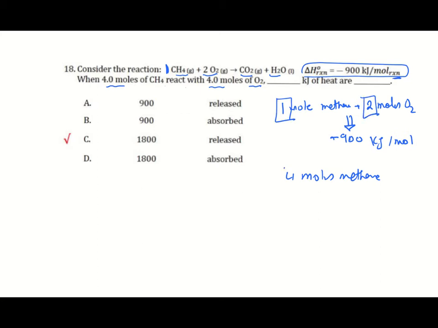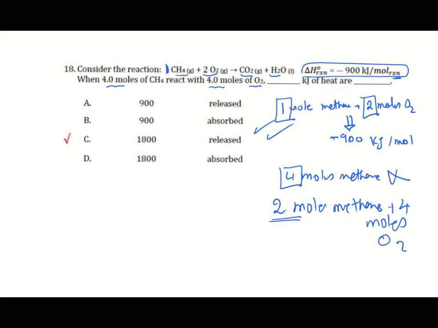If I have 4 moles methane, not all of them are going to burn. Only 2 moles of methane will burn in 4 moles oxygen, to keep the ratio 1 to 2, like in the previous equation. So if we are using 1 mole, 900 kilojoules are produced. So if 2 moles are burned, double the amount. So 1800 kilojoules will be produced, will be released. The answer is C.